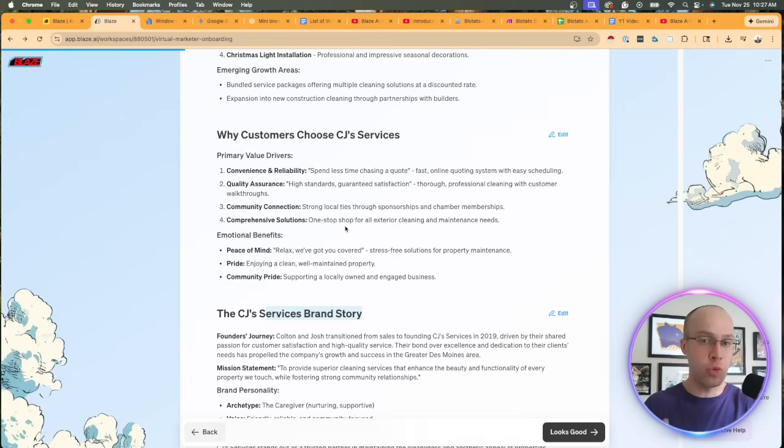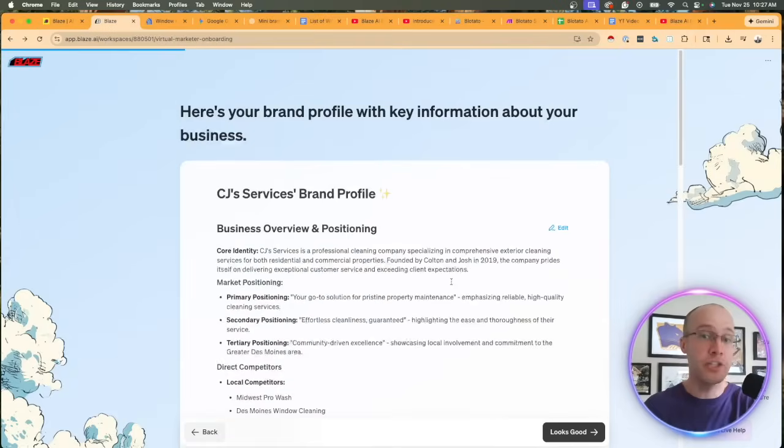I'm not saying just to quickly look at this and click looks good and let's move on to the next step. This is super, super important, especially in the autopilot era of Blaze AI, where they're looking at your original inputs and then creating content and marketing assets based on what you originally provide. So it's super important to make sure that this information is 100% accurate.